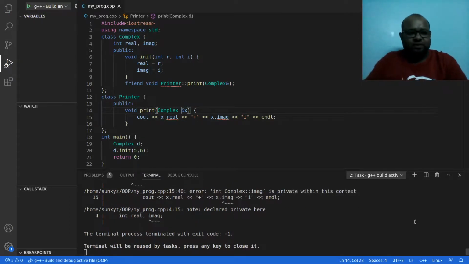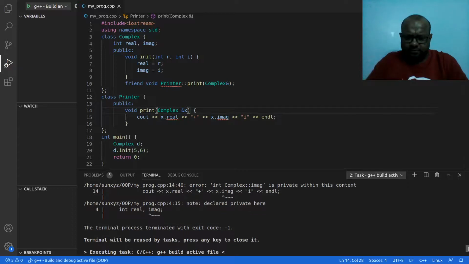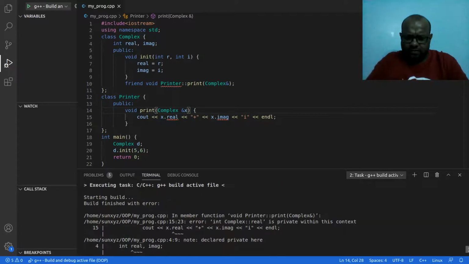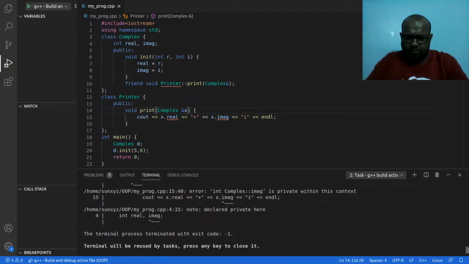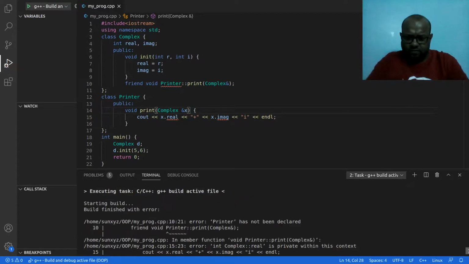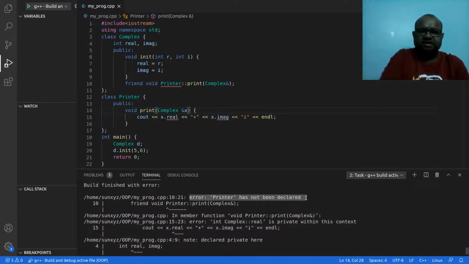So what is the problem right now? Let me go ahead and see. It says error in line number 10. It says Printer has not been declared.